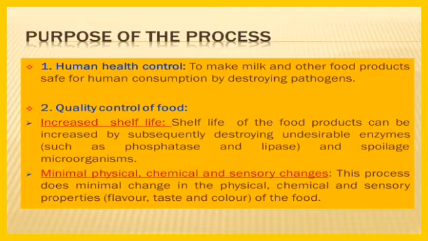Now see here, the purpose of the process. First, human health control. Second, quality control of food. First, human health control: to make milk and other food products safe for human consumption by destroying pathogens. Next, quality control of the food: increased shelf life and minimal physical, chemical and sensory change.